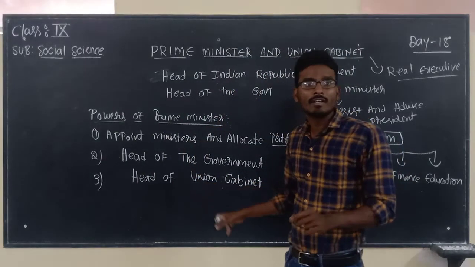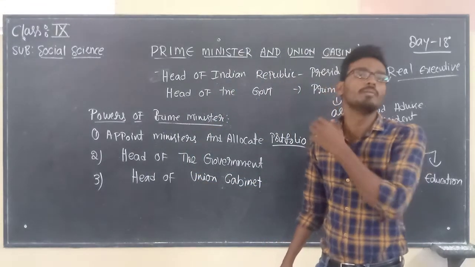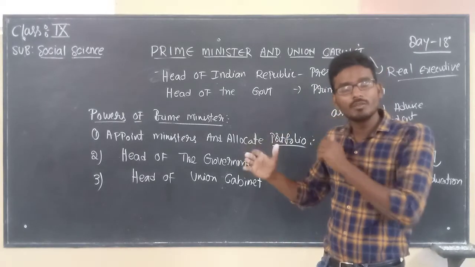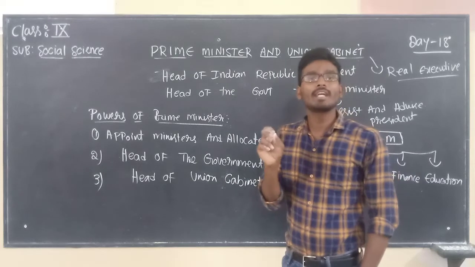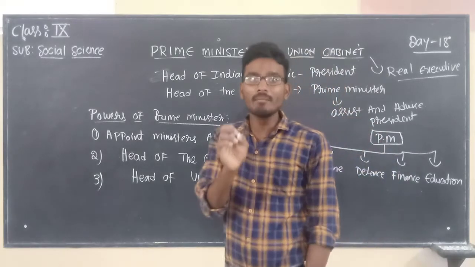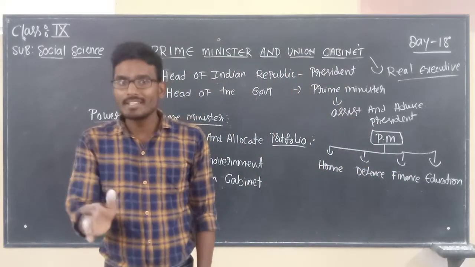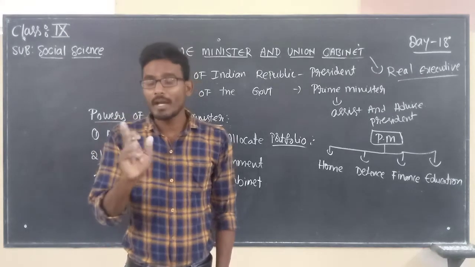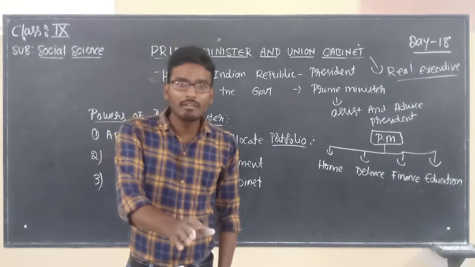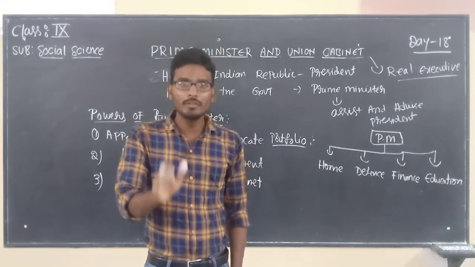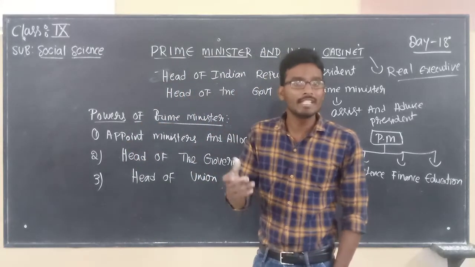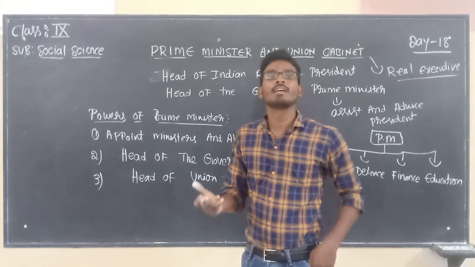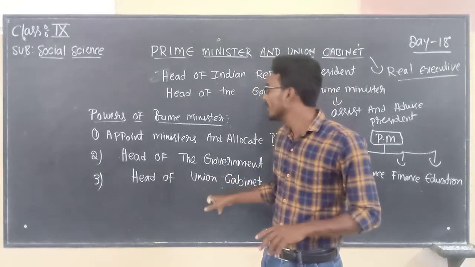So he can advise, he can appoint ministers, he can remove ministers, he can make suggestions to the President of India. And we can say that the Prime Minister acts like a link between the President and the cabinet. The Prime Minister is a link between the President and the Union Cabinet. Due to those kinds of reasons, we can justify that the Prime Minister is the head of the Union Cabinet.